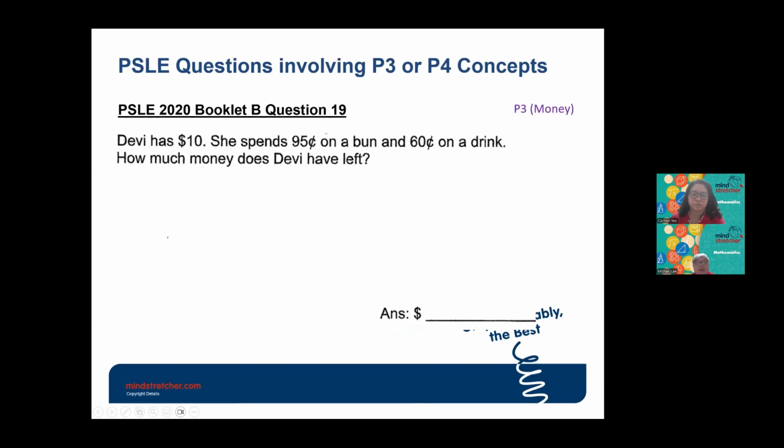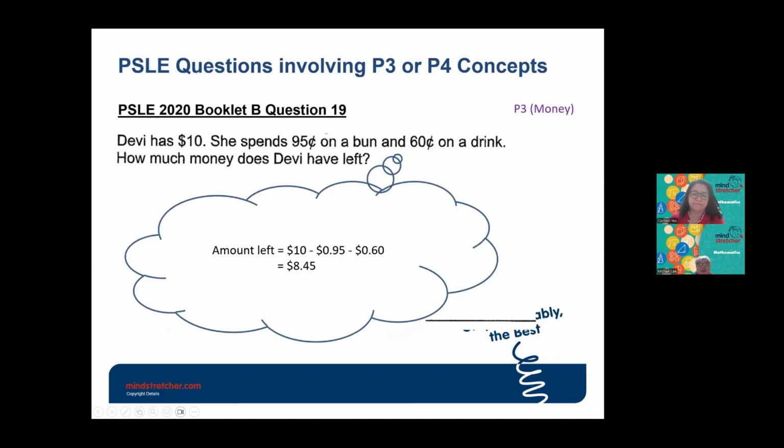Okay, so this will be another one on money, which they learn in P3. Davy has $10. She spent 95 cents on a bun and 60 cents on the drink. So how much money does Davy have left? The amount left will be $10 minus 95 cents minus 60 cents, which is $8.45.